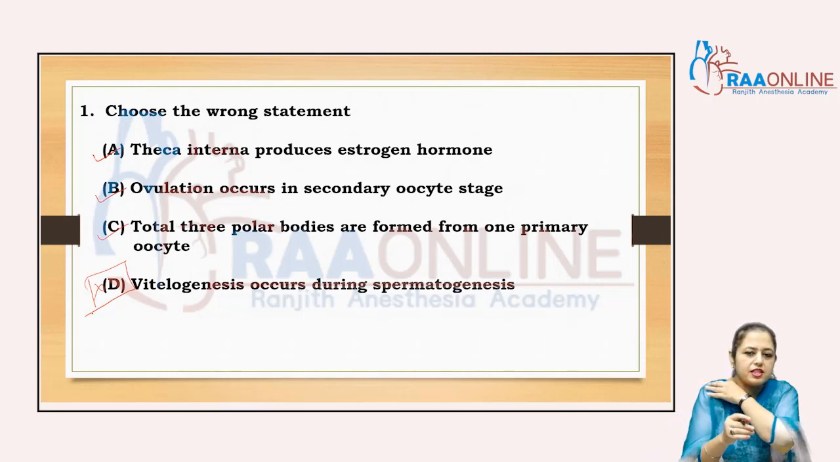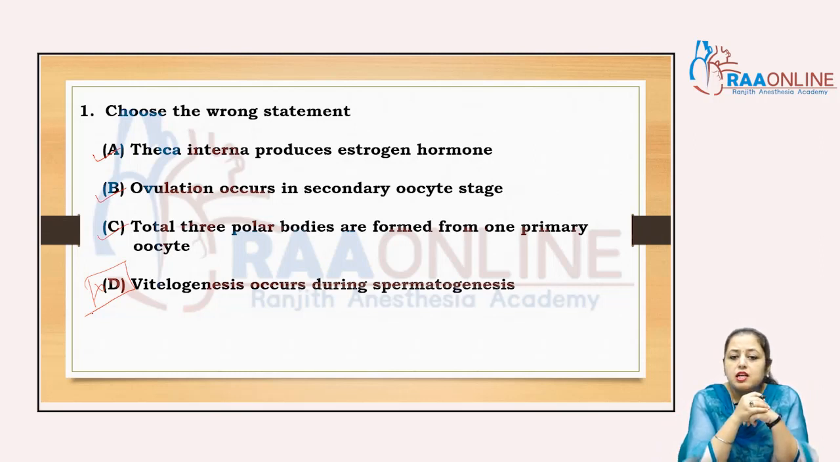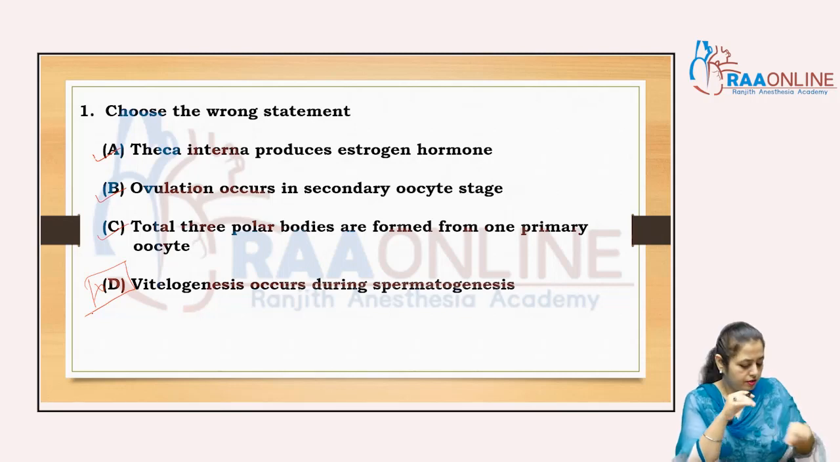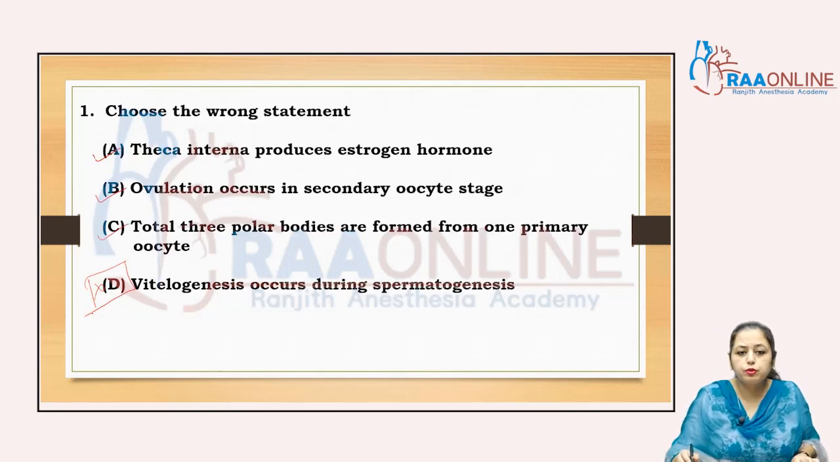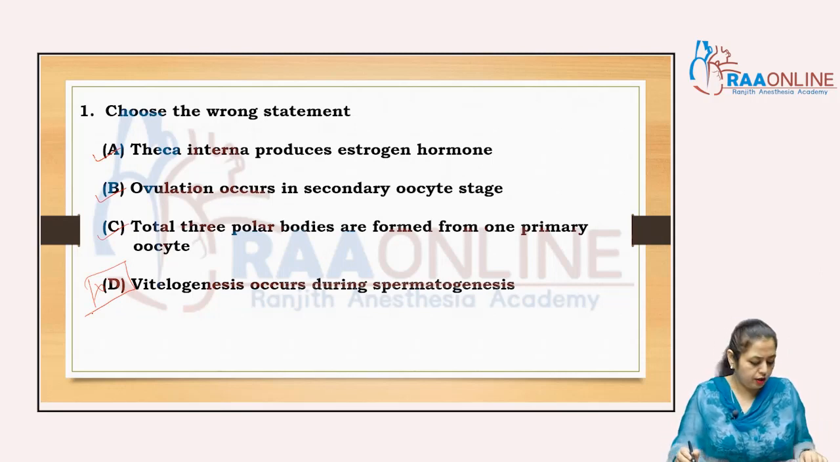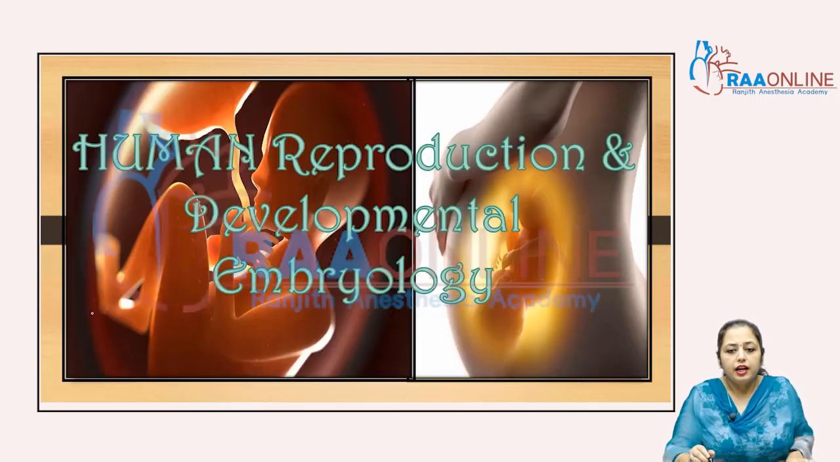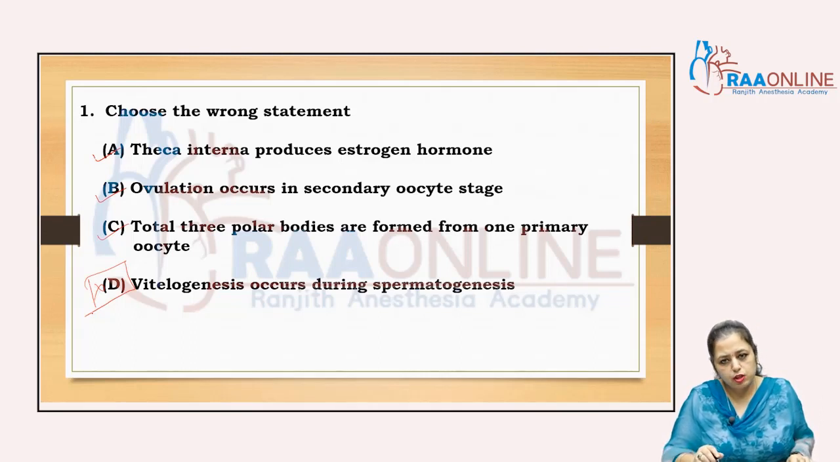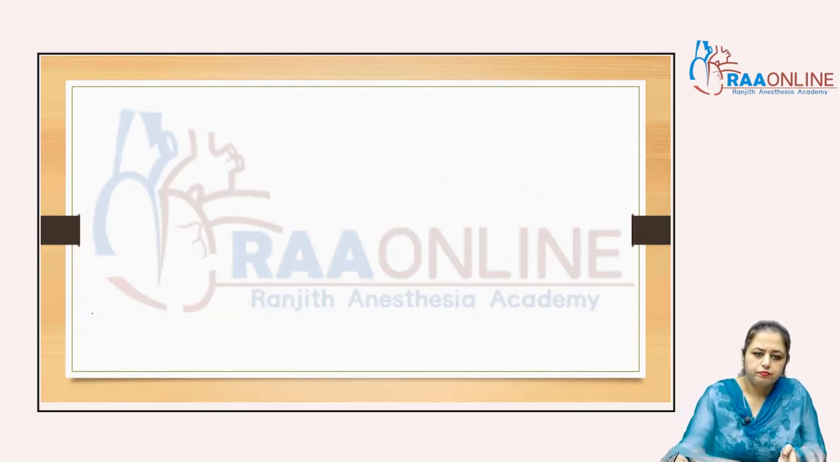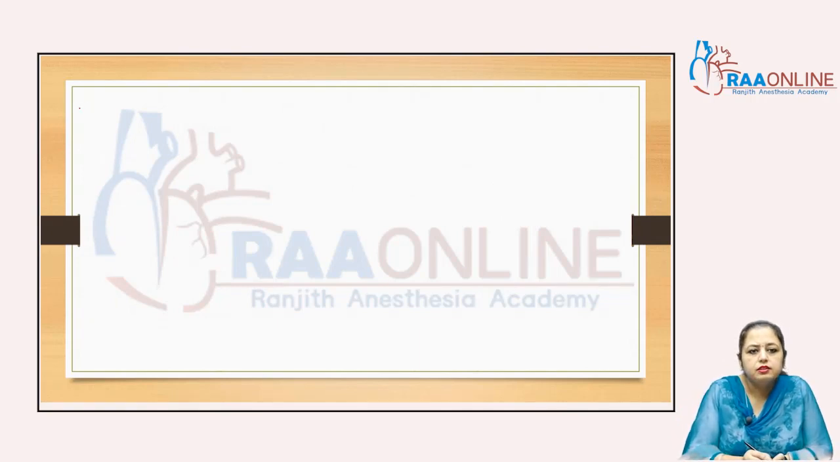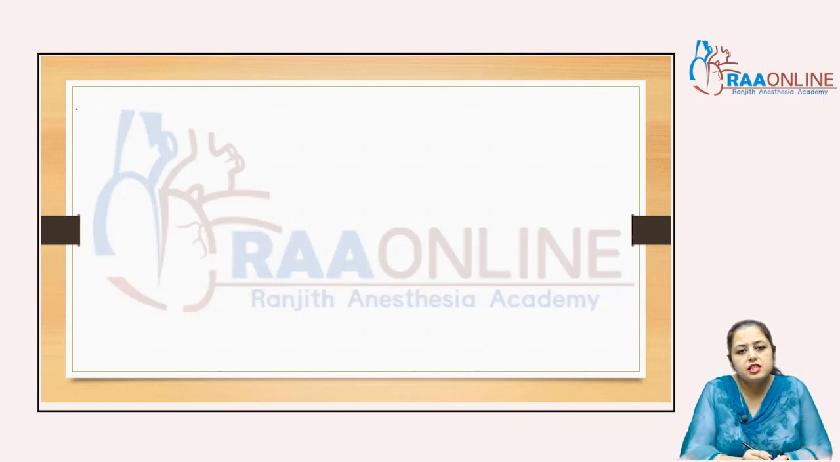Occurs during the spermatogenesis. Now in all these options, there are a number of informations. Come to the first, you have to know what is theca interna and how it produces the estrogen hormone. As we know that in females, the ovarian follicles are formed just before the birth. After the birth, there is no chance of the formation of the ovarian follicles. They just mature under the influence of the FSH.